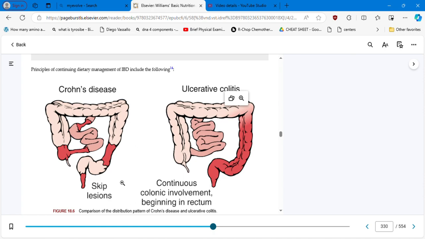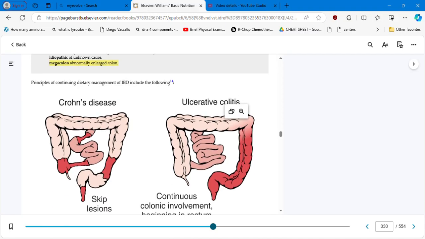So it's going to be very difficult to manage, especially if this is happening in the esophagus area. And now ulcerative colitis, you see, is the rectum and part of the colon.